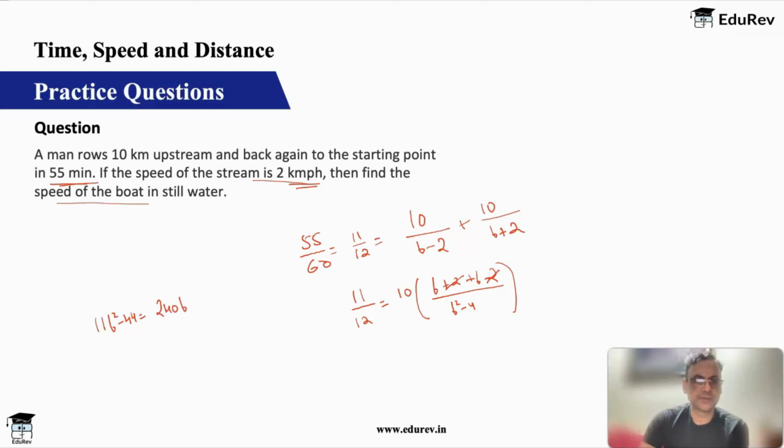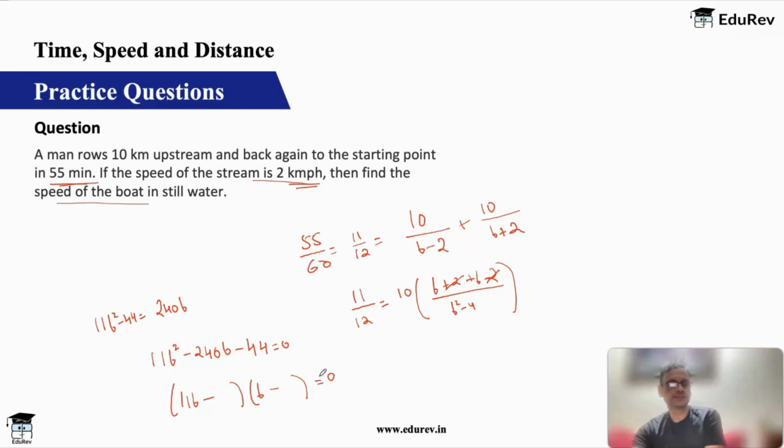Okay, so the equation will be 11b square minus 240b minus 44 is equal to 0. Okay, so what quadratic equation can we make with this? 11b minus something into b minus something should be equal to 0, right?